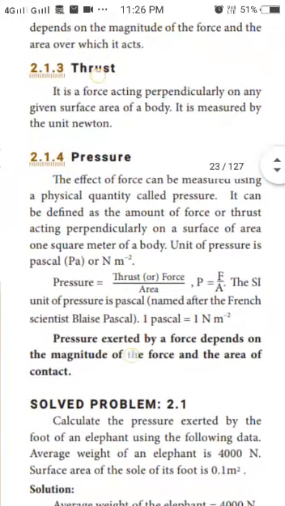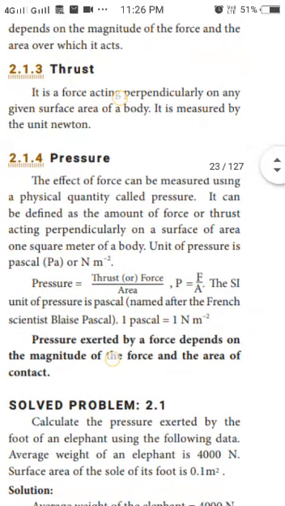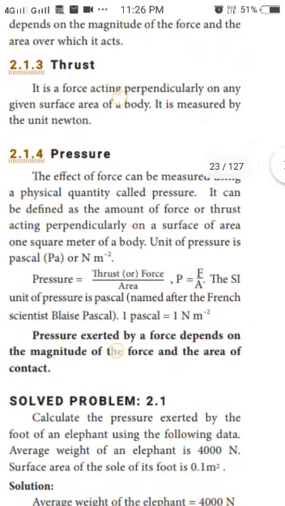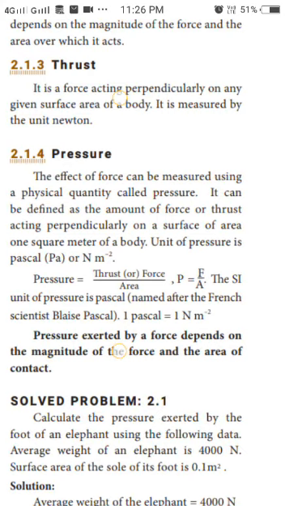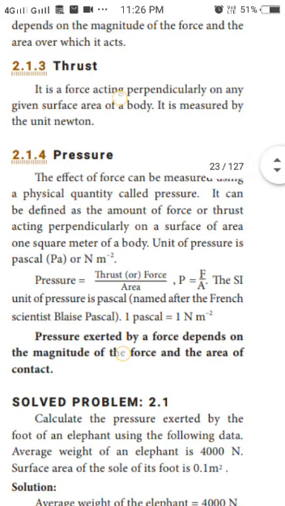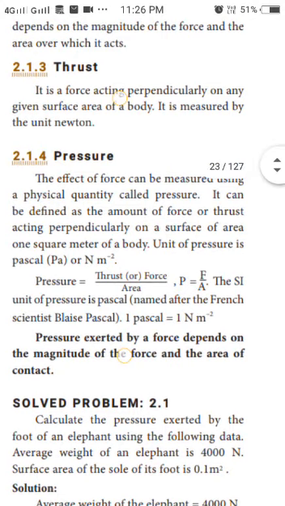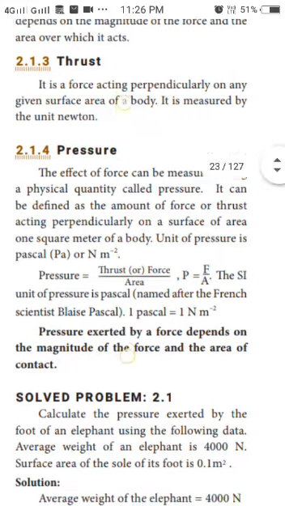What is pressure? The effect of force can be measured using a physical quantity called pressure. Pressure is the amount of force acting perpendicularly on a surface of area 1 square meter. For the total area, the force acting is thrust. For a square meter area, the force acting is called pressure. The unit of pressure is Pascal.